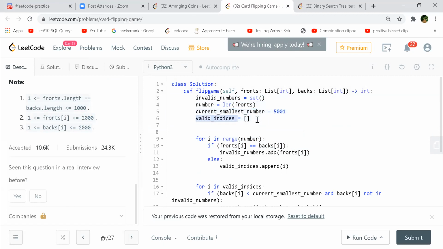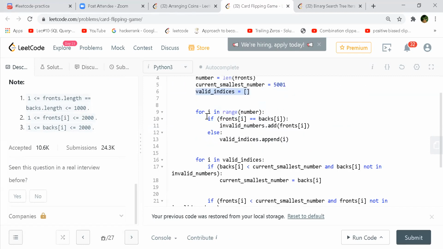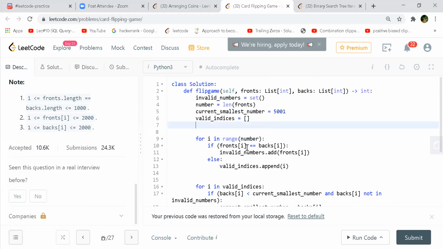Now these are the valid indices that we'll be maintaining. We go through each index, whatever the length of the front is. Whenever the front and back are the same, you put those into your invalid numbers. Otherwise, you put the index into the valid indices. The valid indices will be the ones for your output.